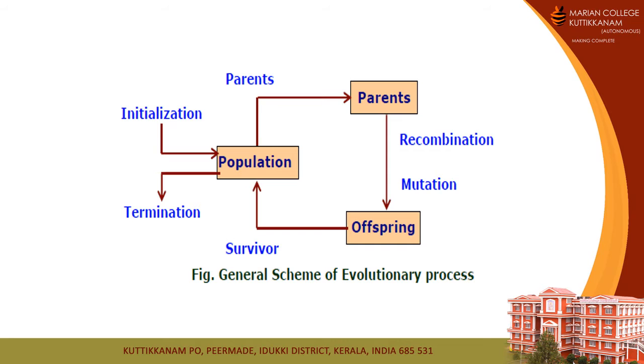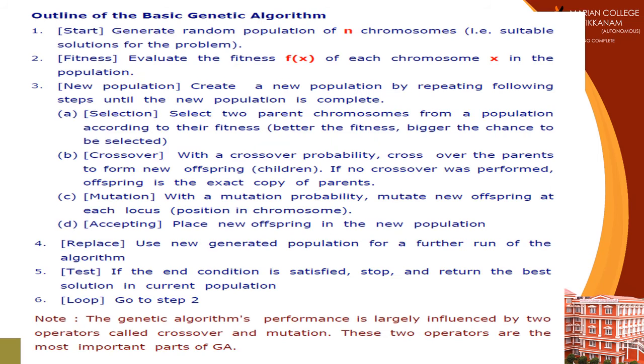The offspring goes for the fitness test, and if it satisfies the fitness test, it is added to the population. Then we check the solution for the problem. If it is satisfied, we terminate. Otherwise, we repeat this process. This is the basic working principle of a genetic algorithm.